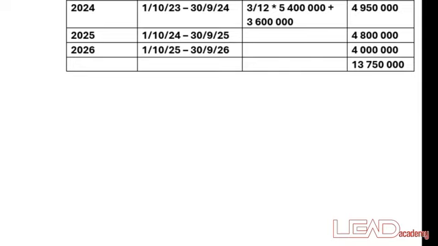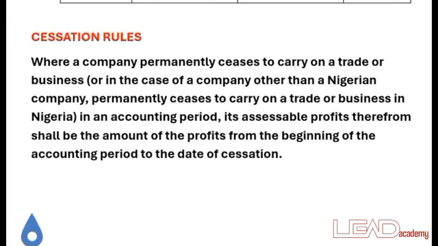So move ahead to the last type of basis of assessment, which is cessation of business, or the cessation rule. Cessation is when a business permanently ceases to exist, whereby a business is no longer in existence.